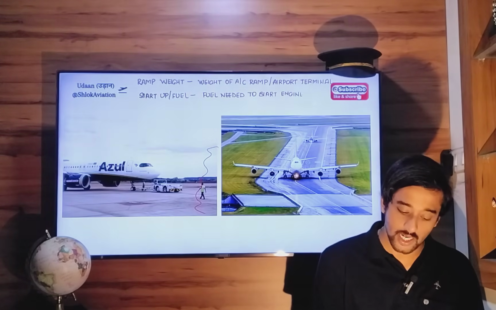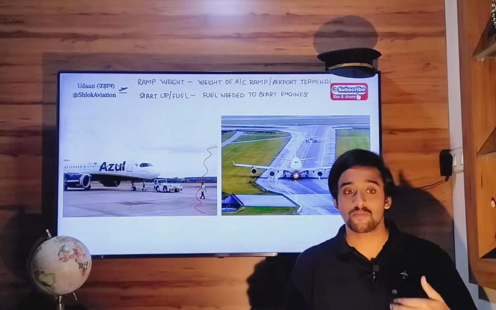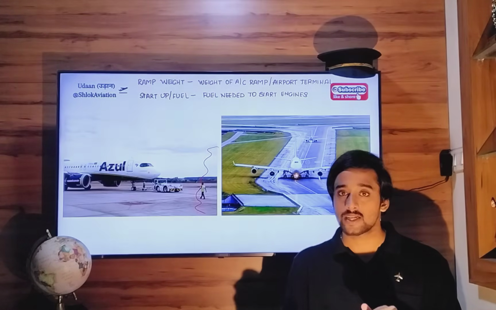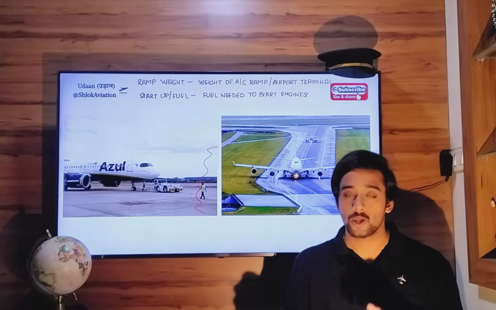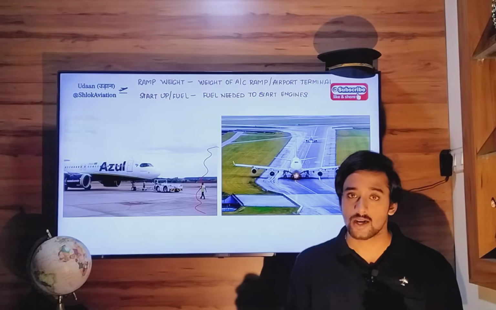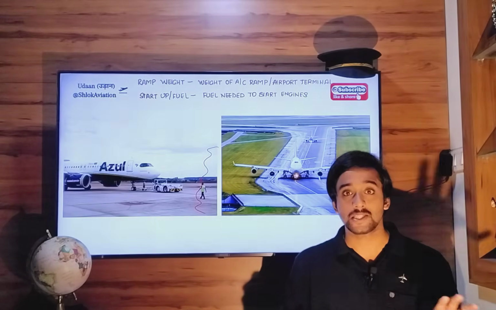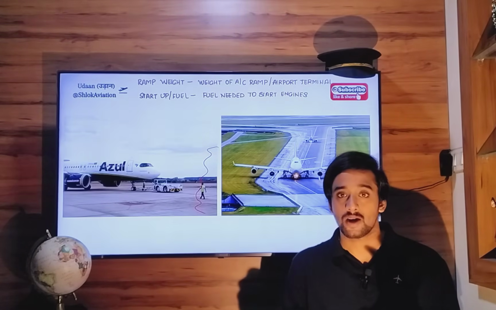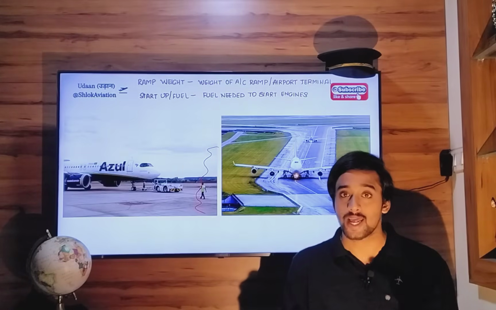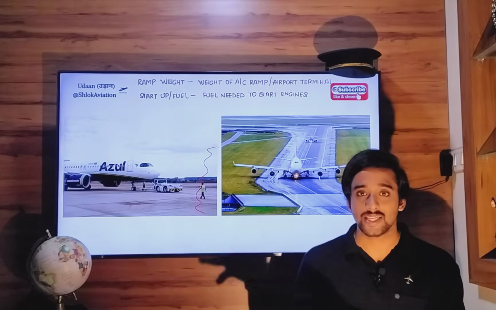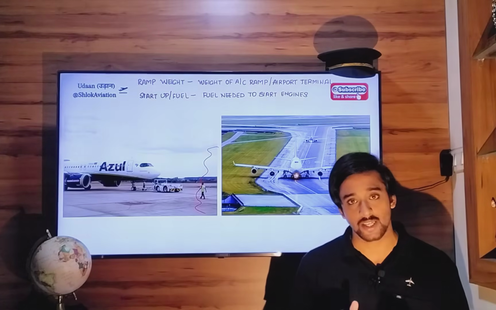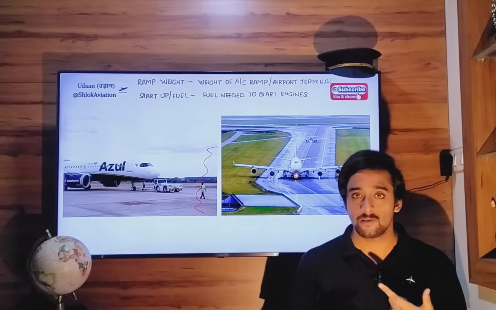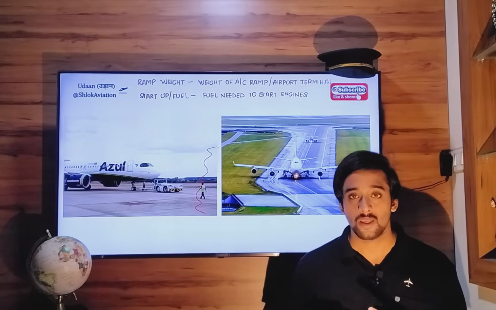Once you are done starting up the engines and you are ready to begin your taxiing movement, you will call the ATC ground controller and ask him for instructions, ask him for clearance. Now, sometimes at busy airports, there may be delay in your taxiing. The ATC may delay your taxi instructions or taxi clearance. So till you get your taxi clearance, you will be expected to hold position. That means remain wherever you are. During that time, you will continue burning your fuel, correct? Because your engines are working. Okay.